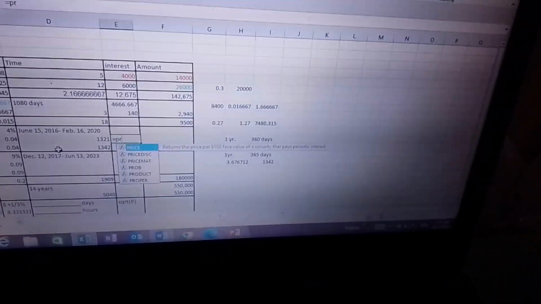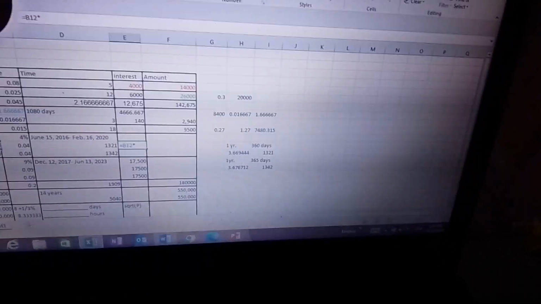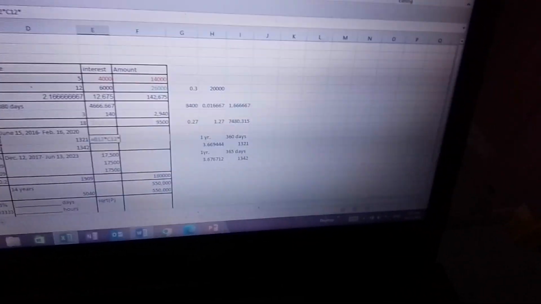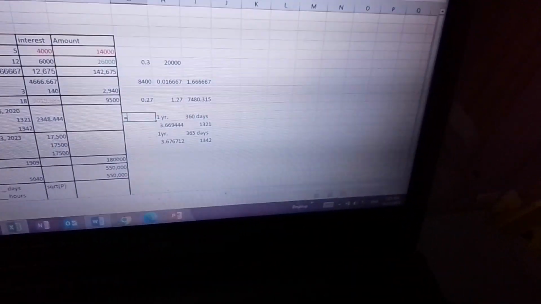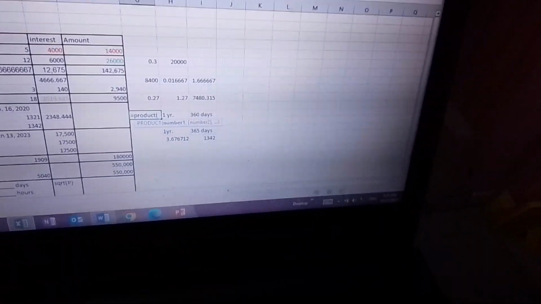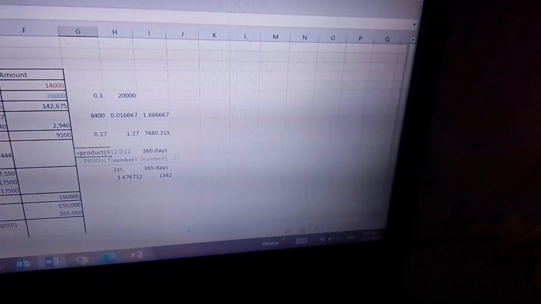So we have to do this. Product of, multiply the numbers. So you multiply 16,000 times 0.04 times this guy. Or you can just type this guy and you can see what answer you got. Or if you want, you can already do this, the product of all the numbers that you see here. But don't forget to divide your answer by 365.